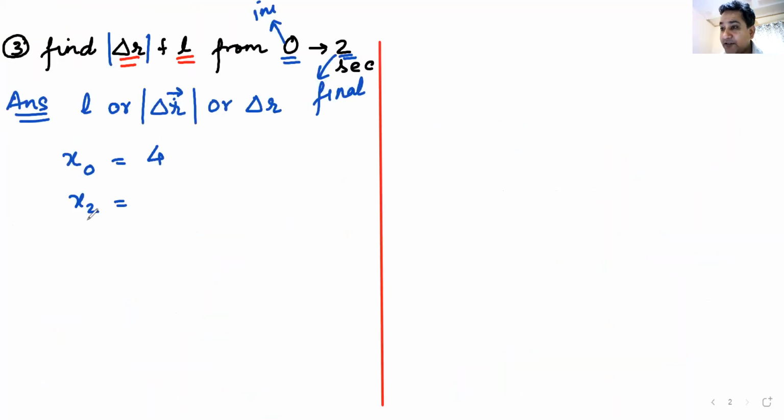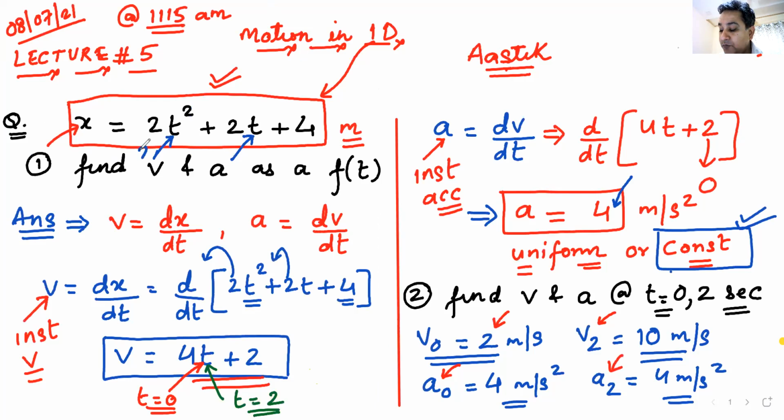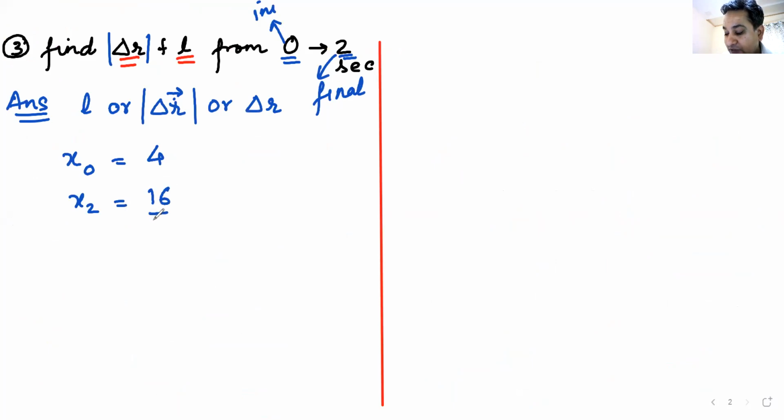What is the value of x2? Put the value of time as 2. Get me the answer. Anyone with an answer? 16, Niharika says, let me check. T square is 4, 4 into 2 is 8, 8 plus 4 is 12, 12 plus 4 is 16. So the value of x2 is 16. Everyone understand this? The unit is meter.